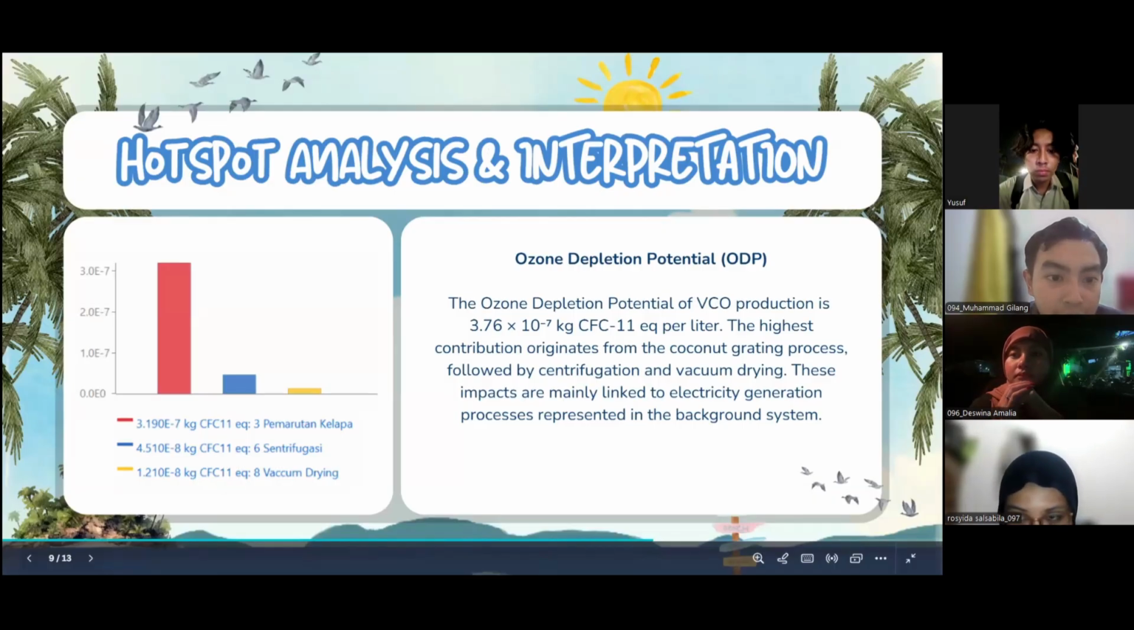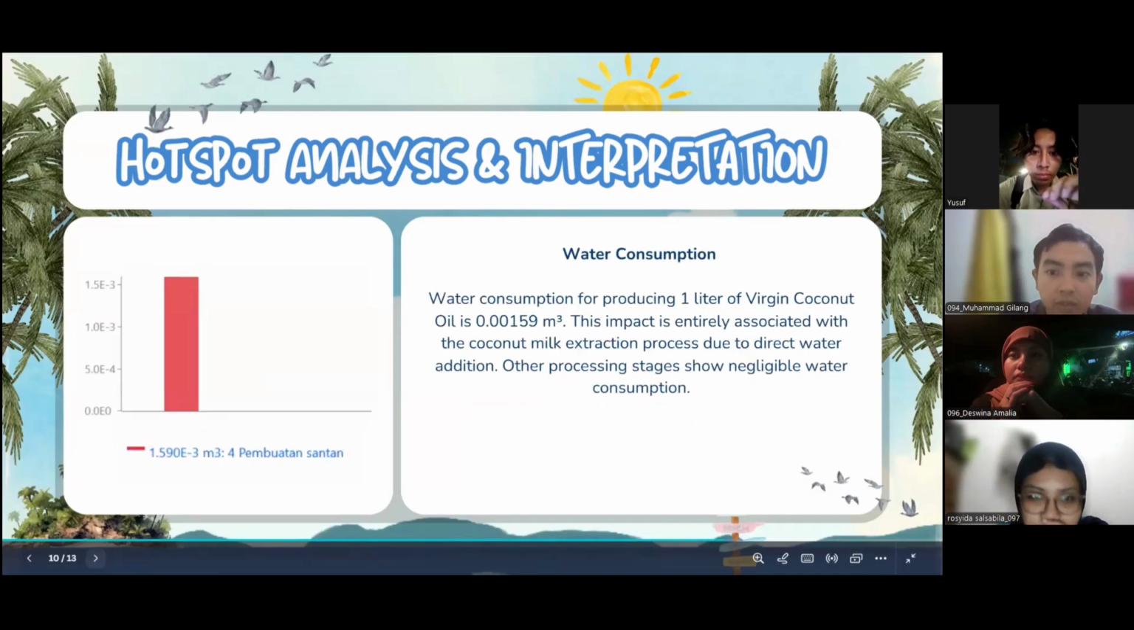Next, the water consumption. Water consumption for the production of 1 liter of virgin coconut oil is 0.00159 cubic meter. This impact is generally associated with the coconut milk extraction process due to the direct water addition. Other processing steps saw negligible water consumption.